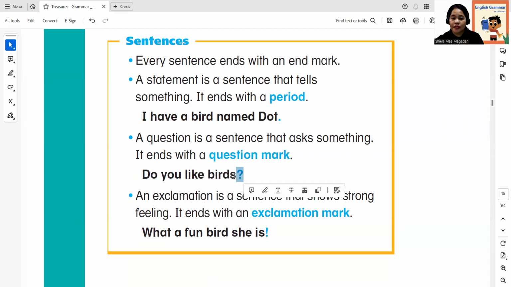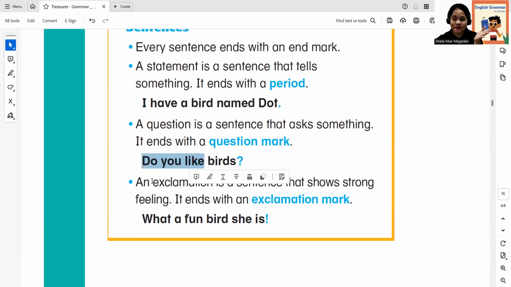Please know also that when we speak different sentences, the tone matters. For example, do you like birds? Since this is a question, you cannot say, do you like birds? It's a monotone. You have to say, do you like birds? Because it's a question. Can you say it? Good job.